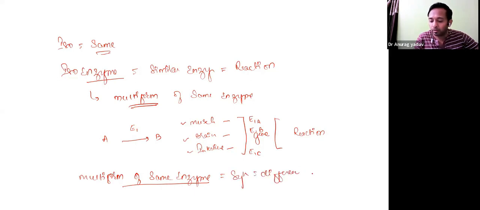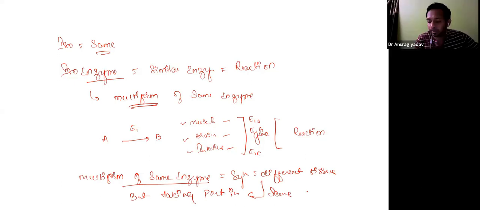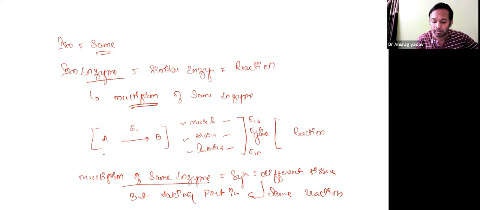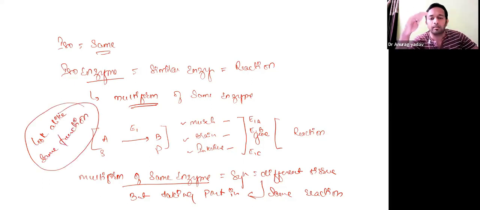Okay, they are from different tissue, but taking part in the same kind of reaction. Like A to B conversion is the reaction, A is the substrate, B is the product, and enzyme E1 is the major enzyme. So it is like look-alike. They all are look-alike, performing the same function. But they are born out of different mothers. They are friends born out of different mothers. So these are called isoenzymes.